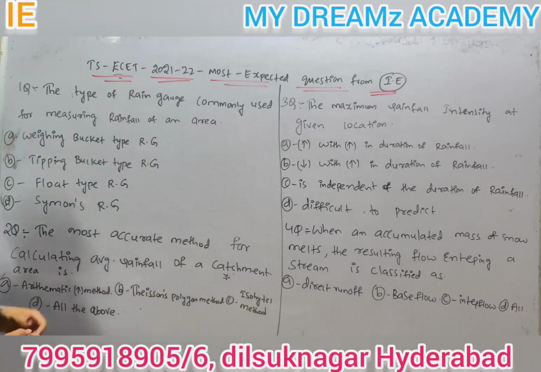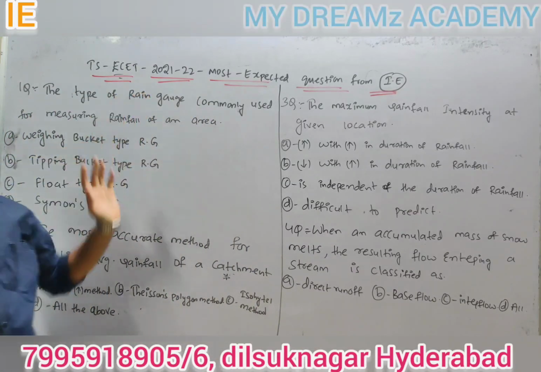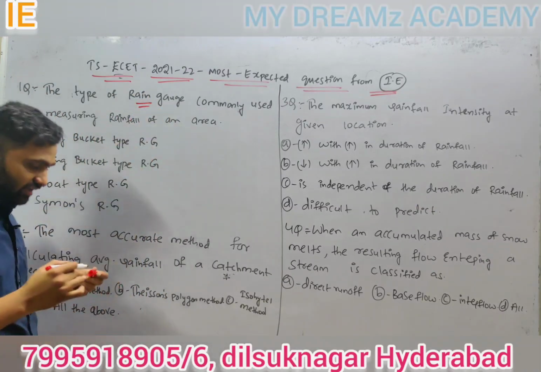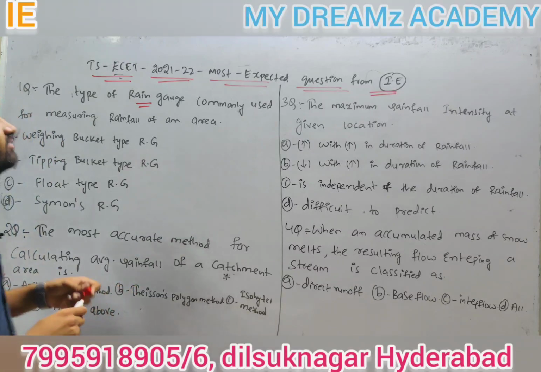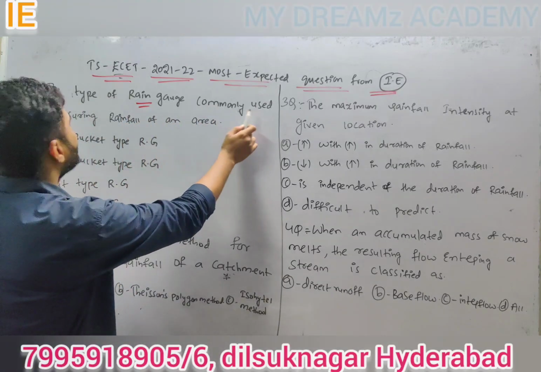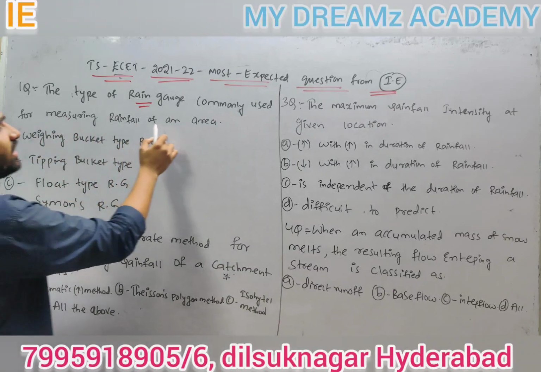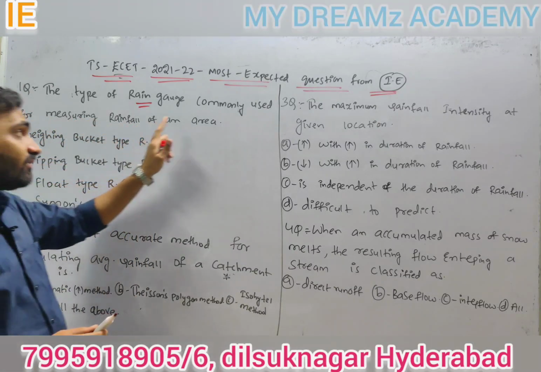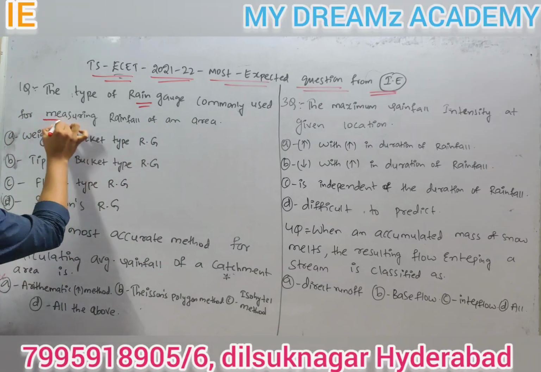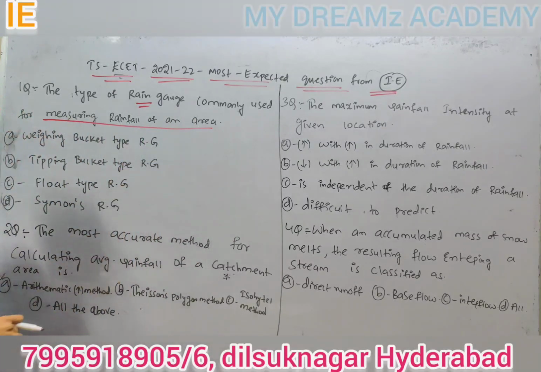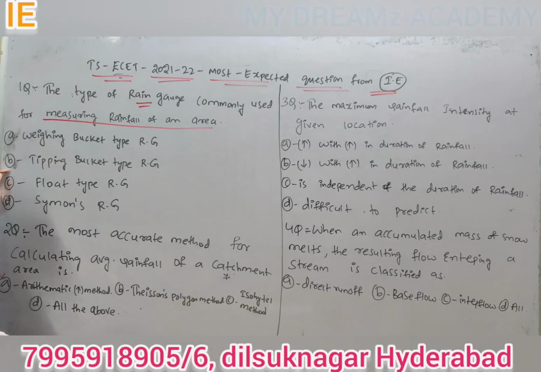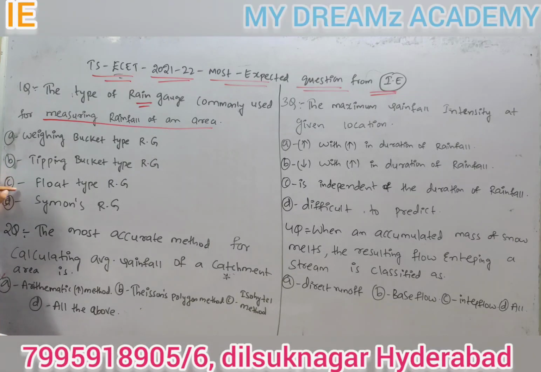Coming to the first question, the type of rain gauge. Everyone knows a rain gauge is an instrument used for measuring rainfall. The type of rain gauge commonly used for measuring rainfall of an area. This point you have to remember. Options: weighing bucket type, tipping bucket type, float type, Simon's rain gauge.